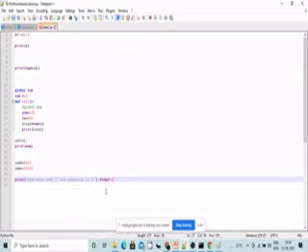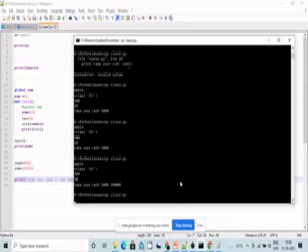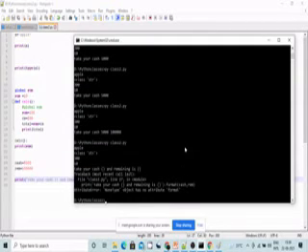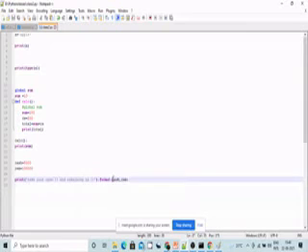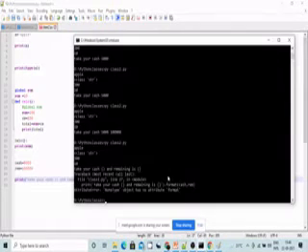Dot format of cash, comma, rem. See, now it will give you output like this. Dot format class 2. Okay. Let us check once again so that we will not go wrong.